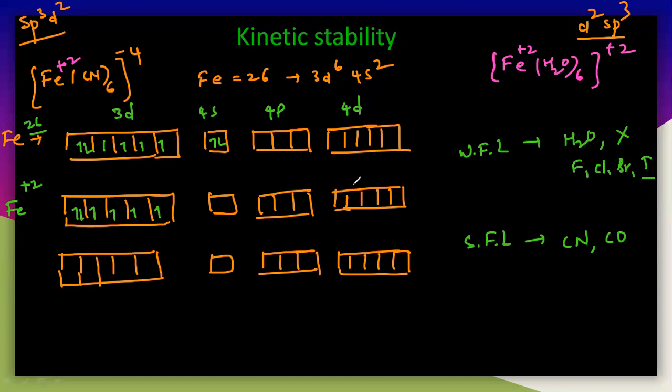What is the major difference between these two things, the strong field ligand and the weak field ligand? Very simple. Weak field complexes will follow Hund's rule, but strong field ligands do not follow Hund's rule. So what is Hund's rule? No two electrons can enter into the same orbital at a time.